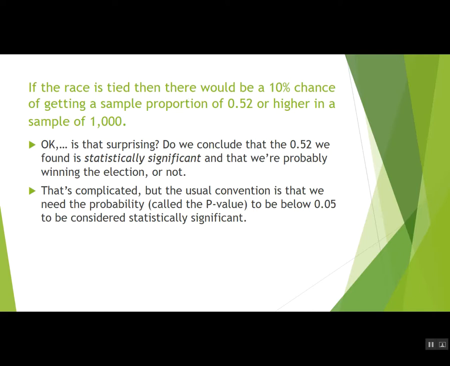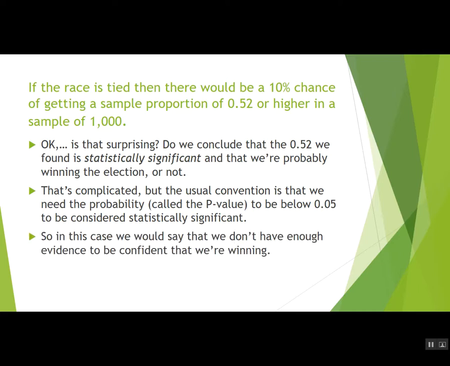Now, in reality, different researchers will choose different cutoffs and will allow themselves to be surprised if they get 10%, or will require that it be 1%. But the convention, especially in statistics classes all over the country, is 0.05, and so we'll take that unless otherwise specified. So in this case, we would say that we don't have enough evidence to be confident that we're winning, that the 0.52 we got wouldn't be that surprising in a tied race.